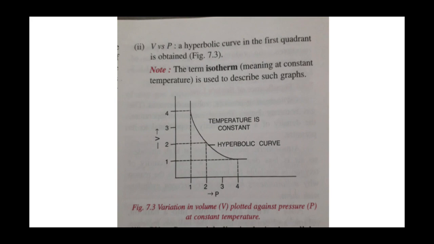So what is Boyle's law? The volume of a given mass of dry gas is inversely proportional to its pressure at constant temperature. Or Boyle's law may also be stated as: the product of the volume and pressure of a given mass of dry gas at constant temperature is constant.